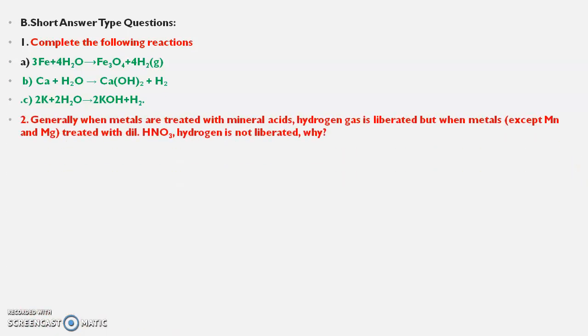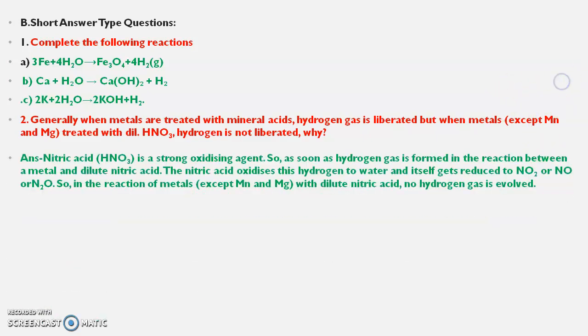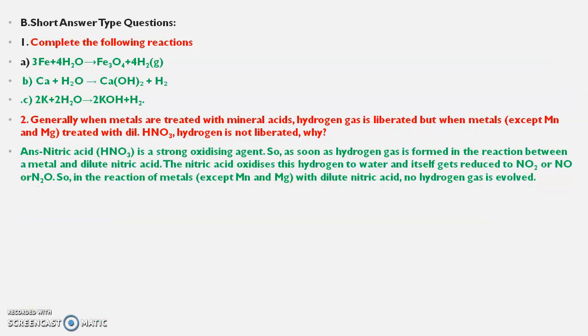Then the second: generally when metals are treated with mineral acids, hydrogen gas is liberated. But when metals except manganese and magnesium are treated with dilute HNO3, hydrogen is not liberated. Why? As you know, dilute HNO3 acts as a highly oxidizing agent and it will convert hydrogen to water.